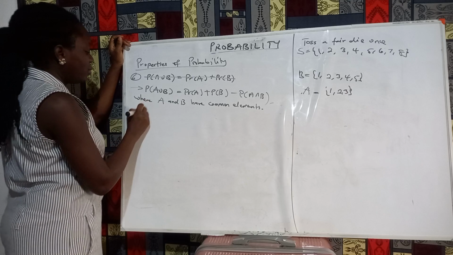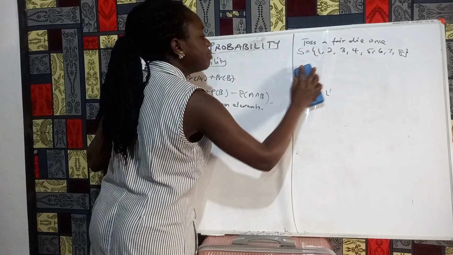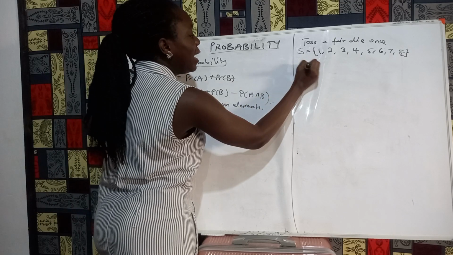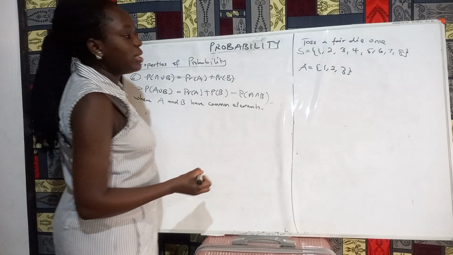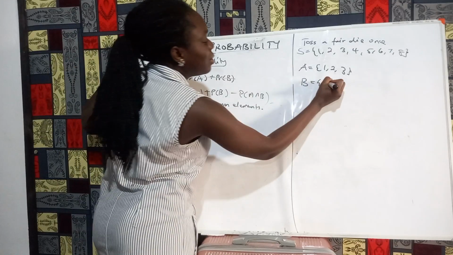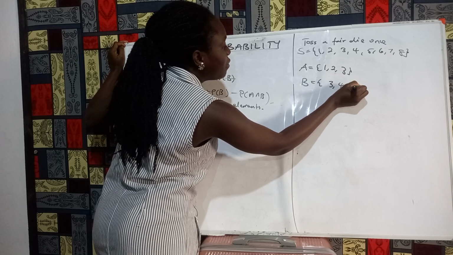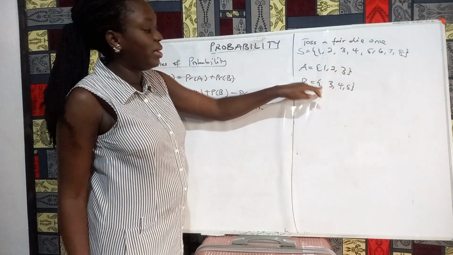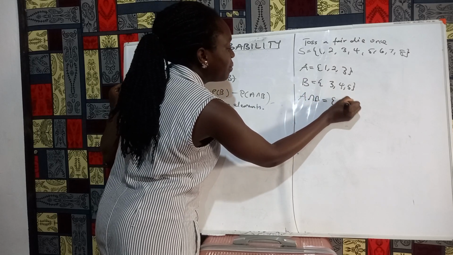Let's define a set A. We are going back to our sample space. We define a set A as 1, 2, 3. Then we define a set B as 3, 4, 5. All right. We see that A and B have a common element 3. 3 is here, 3 is here, and that's it. So A intersection B is equal to 3.